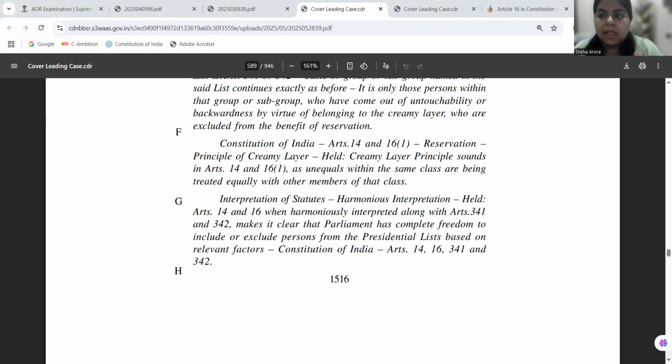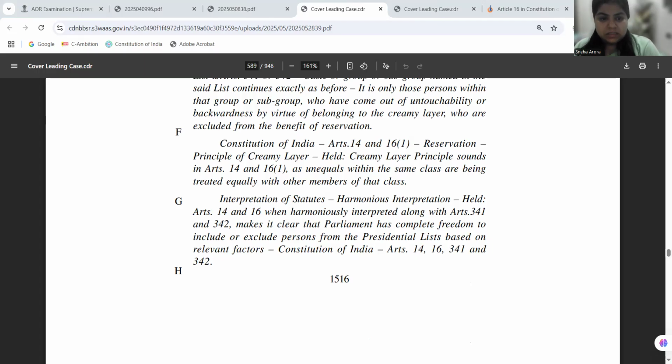We need to make a balance that the one who is more backward should be provided further support, because in Indra Sawhney it was held that there is a distinction between backward and more backward. That is why we came to a concept of creamy layer and non-creamy layer, and therefore it should also apply to scheduled castes and scheduled tribes as well. However, it will not tinker with the powers given to the President under the presidential list given under Article 341 and 342 of the Constitution of India, right?